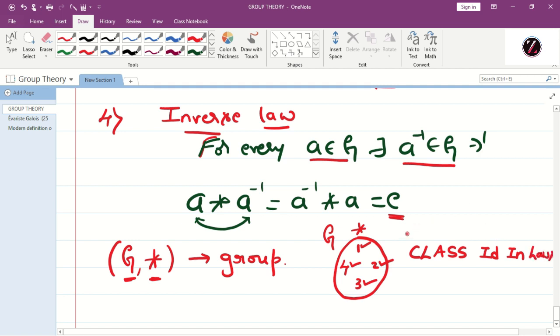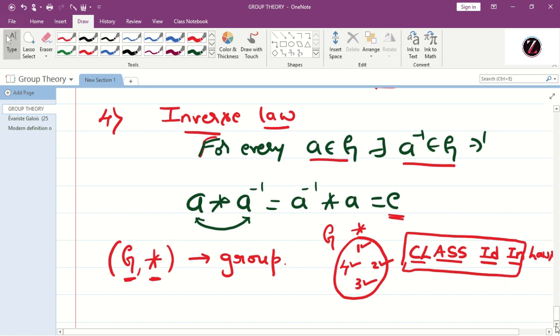Therefore, class ID in laws. That means closure law, associative law, identity, and inverse laws. So for G to become a group under the binary operation star, it must satisfy four laws. Therefore, you can remember these laws in this way.